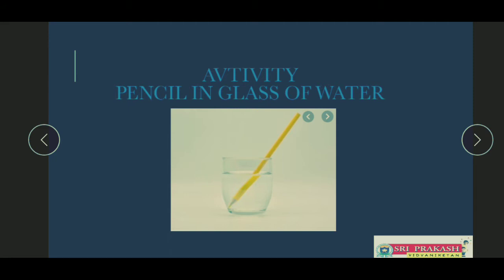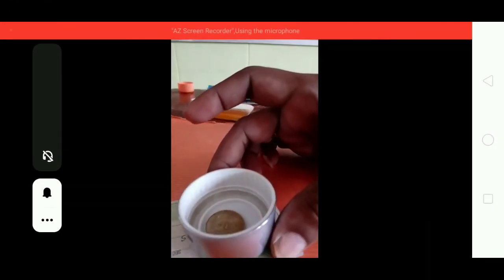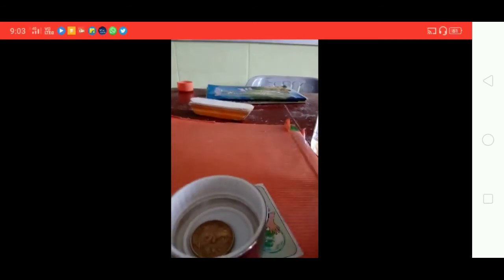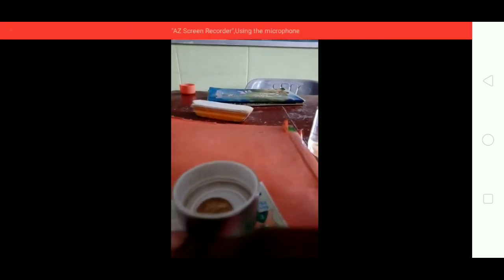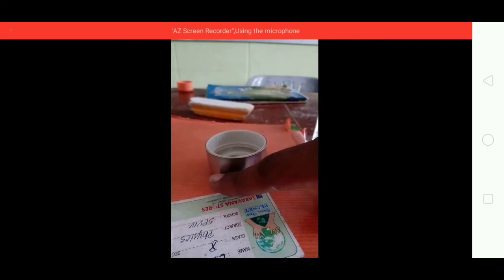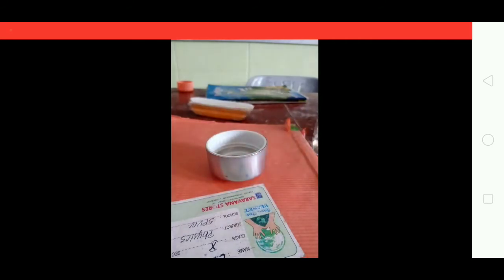Let us see one more activity to understand refraction. In a cup we kept one coin, and this can be viewed, right? I fixed my camera and now I am moving the cup away, and as the walls of the cup are opaque, now I just missed the coin.